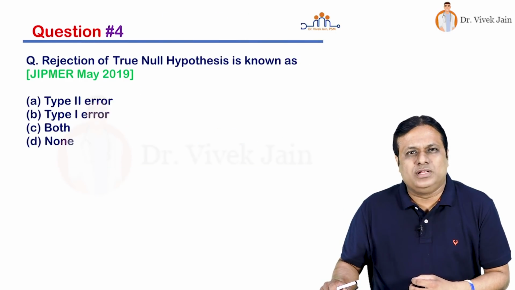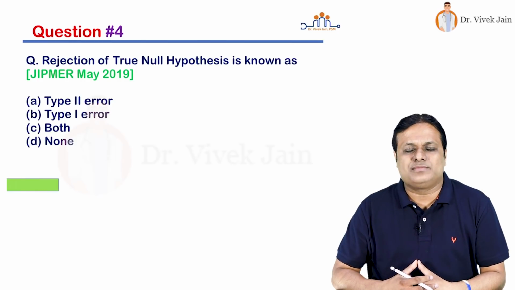Question number 4. Rejection of true null hypothesis is known as type 1 error, type 2 error, both, none. And to solve this question, your time starts now.